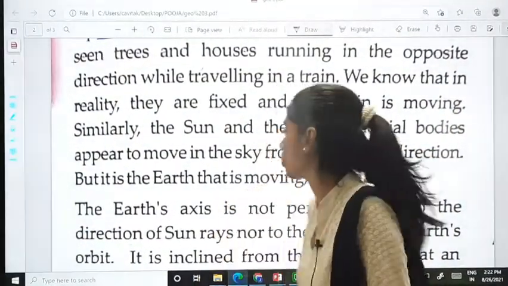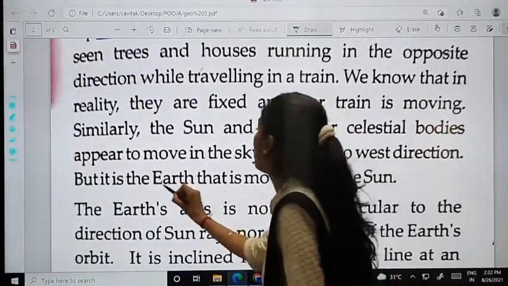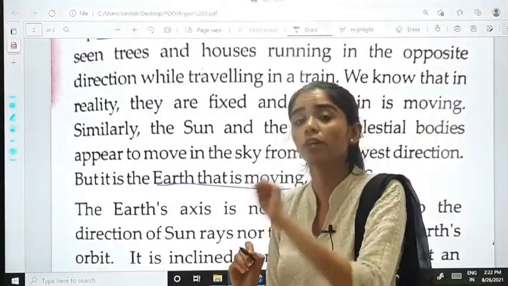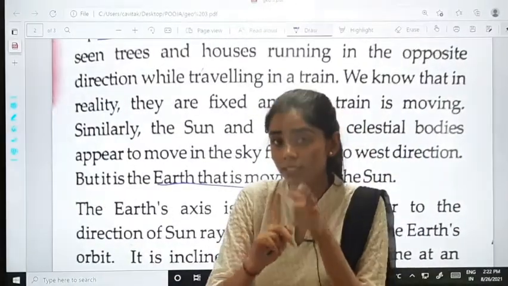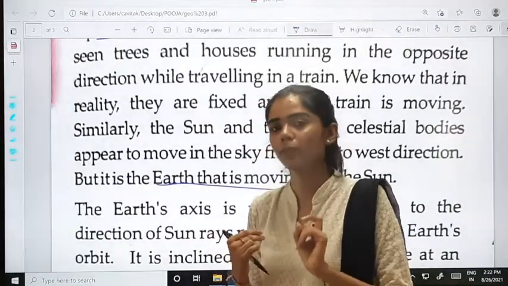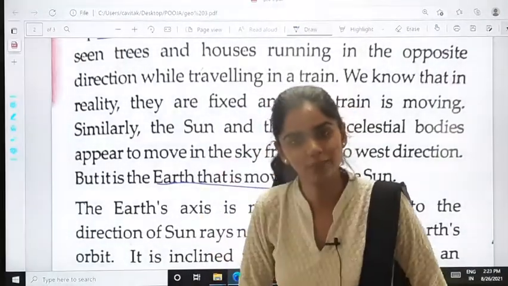But that's not true. In reality, it is the earth that is moving. Earth keeps on moving, and that is why we feel that the sun and other celestial bodies are moving. This is what they are trying to say.